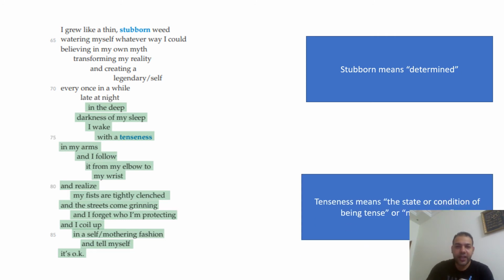And tense here, when she's saying, with tenseness in my arms, and I follow it from my elbow to my wrist. It means, guys, she has a problem in her muscles when you sleep, and you wake up suddenly and find that you have tenseness in your muscle. It's a state or condition of being tense. And at the end here, she's saying what? It's okay. She's trying to comfort herself after all what she is going through from her own point of view.